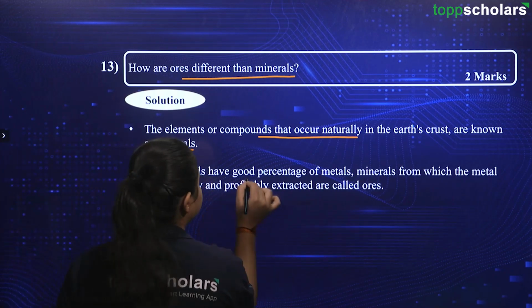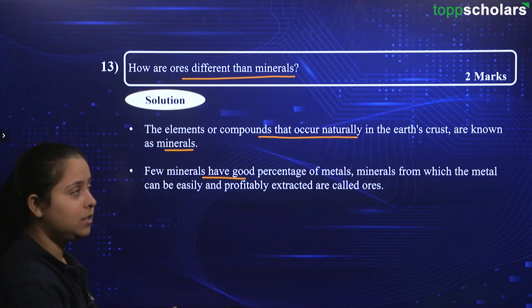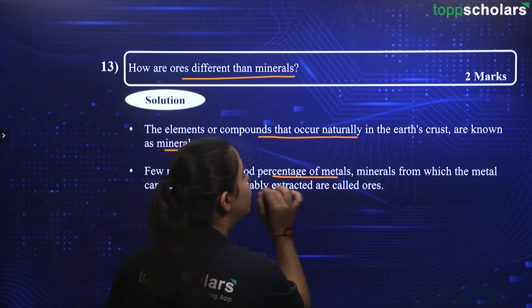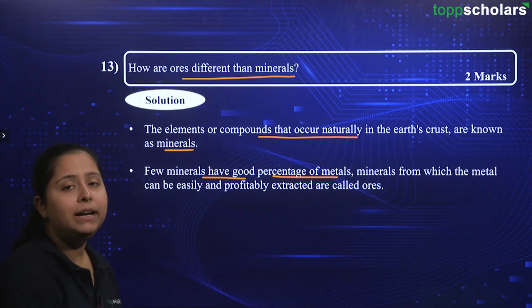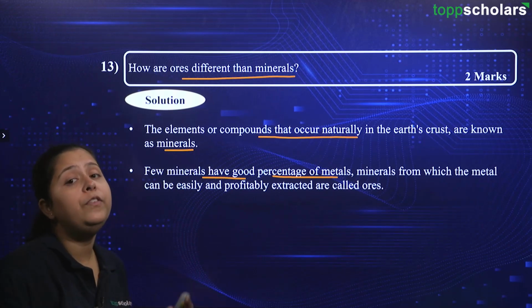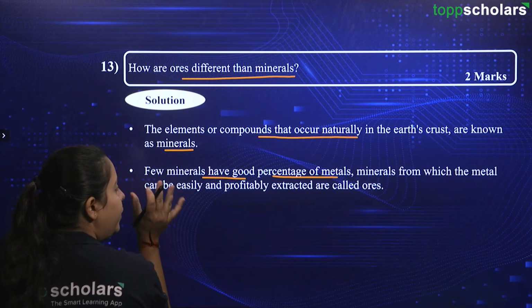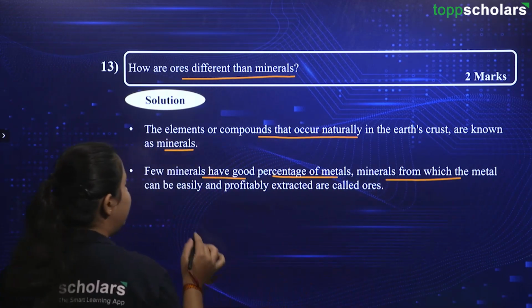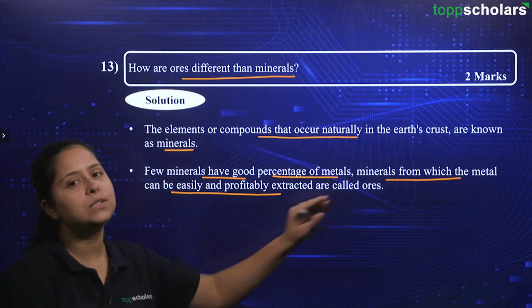Few minerals, out of all the minerals that we have obtained from the Earth's crust, have a good percentage of metals, and we can extract the metal from those minerals profitably, alright. Completing our sentence, minerals from which the metal can be easily and profitably extracted are called ores.